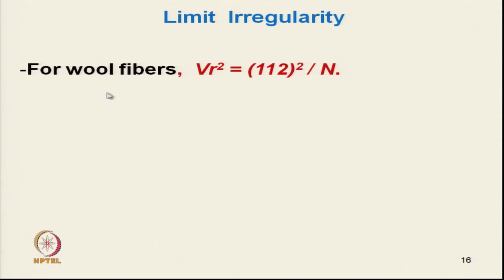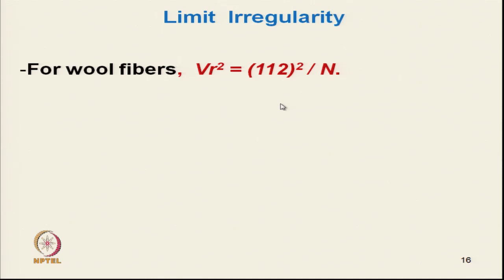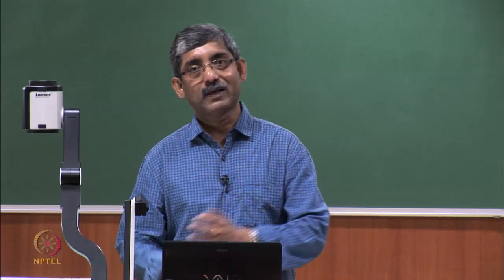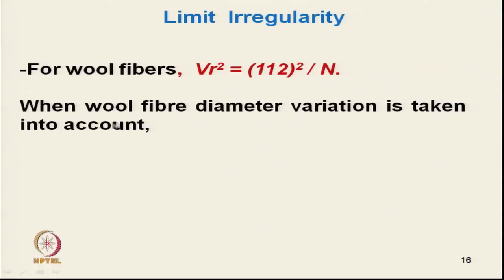So, for wool, the limit irregularity, as we have seen from the mass variability of fiber, which was around 50, 51%, has come here to 112 square by n. We can also get the limit irregularity for wool in terms of diameter variability, when wool fiber diameter variation is taken into account.